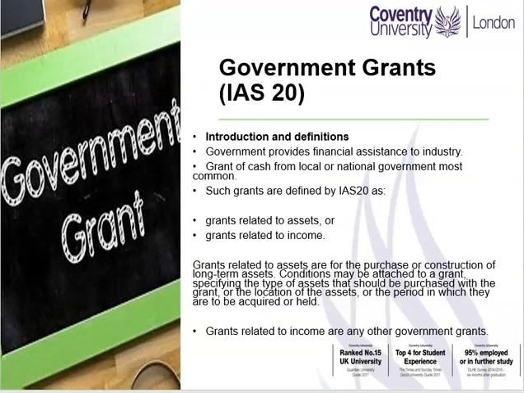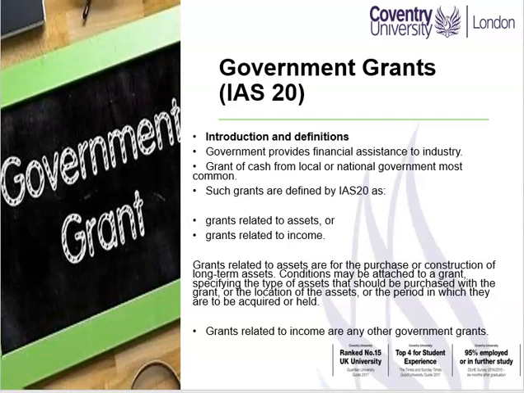That is it for borrowing costs. Simply, if the costs relate specifically to the construction of an asset or the purchase of an asset, it becomes a directly attributable cost and therefore must be included as part of the cost. The second topic for this video is government grants, IAS 20.